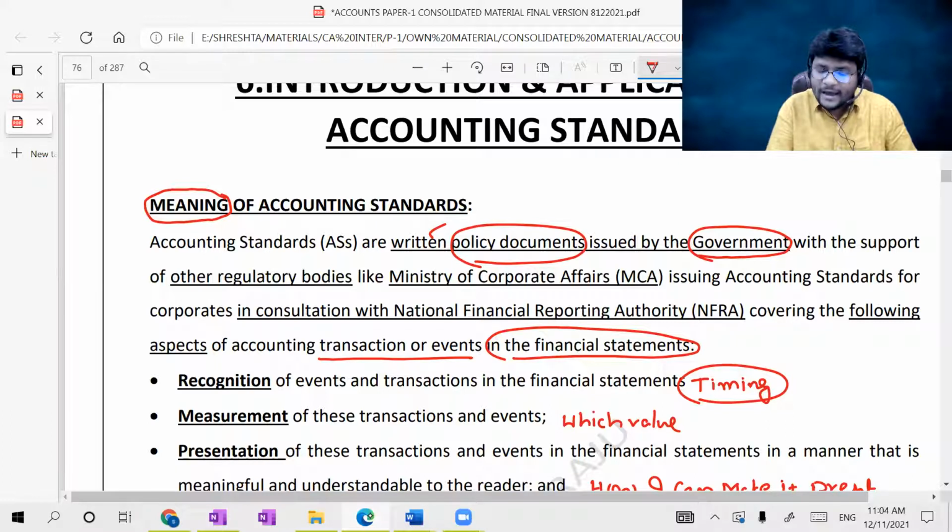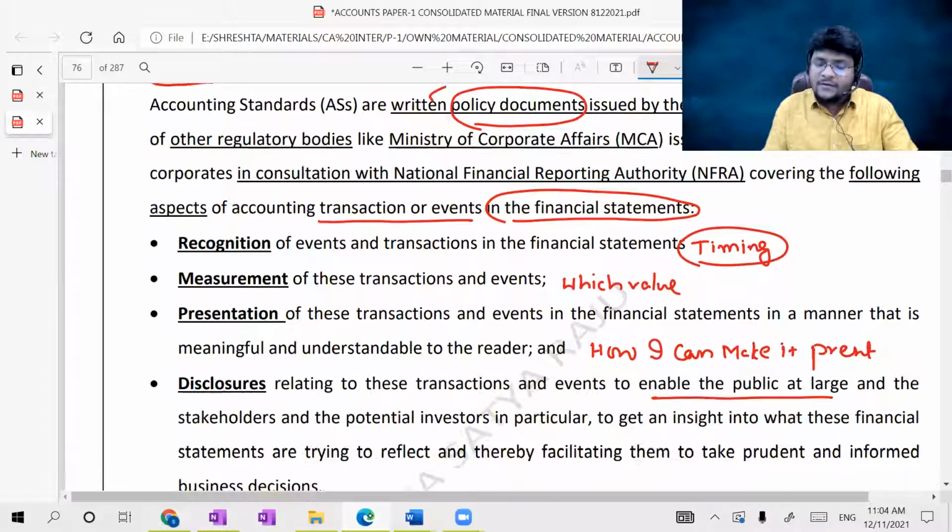Covering the following aspects of accounting transactions or events in the financial statements, accounting standards will tell us when you can recognize a particular transaction or event in the financial statements, that is recognition. At which value I can measure the transaction or event in such financials, they will also tell, which is measurement.